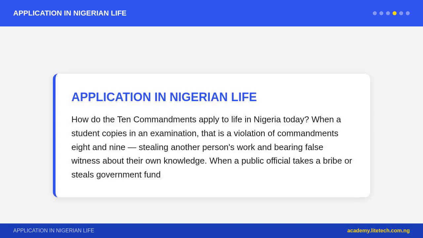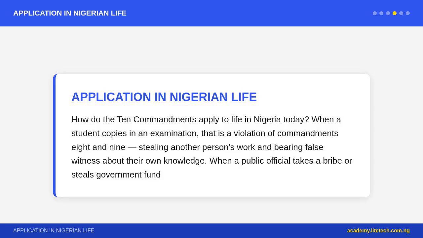How do the 10 commandments apply to life in Nigeria today? When a student copies in an examination, that is a violation of commandments 8 and 9, stealing another person's work and bearing false witness about their own knowledge. When a public official takes a bribe or steals government funds, commandment 8 is broken, and the damage spreads to thousands of Nigerians. When a young person respects their parents, attends church faithfully, tells the truth in every situation, and lives peacefully with neighbors, that person is living out the 10 commandments daily.